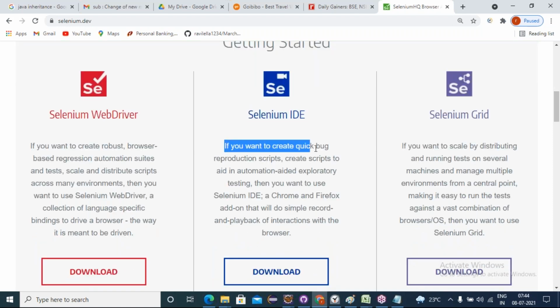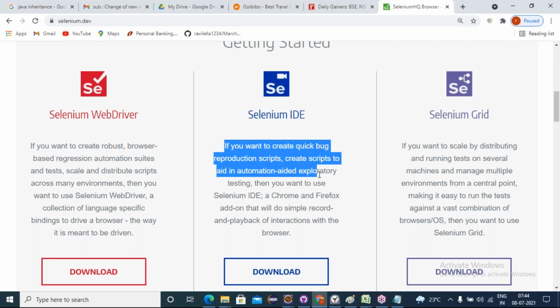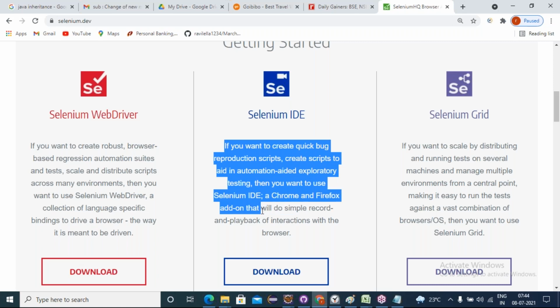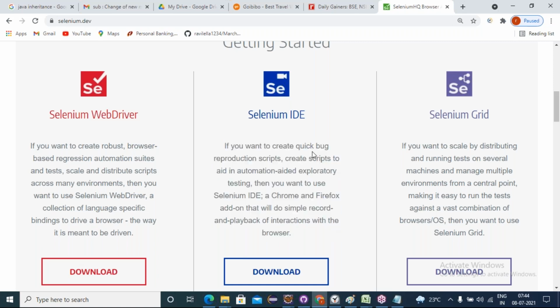So if you want to create unique bug reproduction scripts, or create scripts to aid in automation-aided exploratory testing, then you want to use Selenium IDE, a Chrome and Firefox add-on that will do simple record and playback of interactions with the browser. Yes, here the IDE is a record and playback tool.